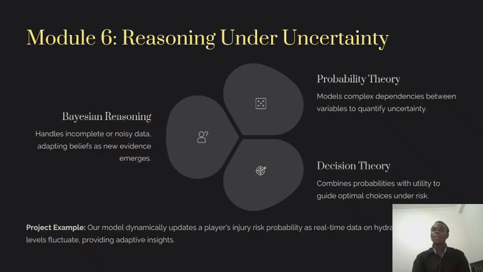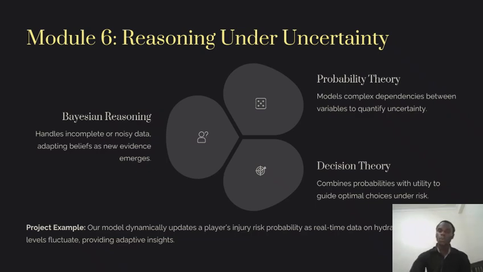It's not very confident, I want to put it like that. So we can use maybe probability theory in our model to handle this. For example, we have Bayesian reasoning, which allows the model to update its own beliefs as new evidence comes in, so with time it keeps on improving. Then we also have utility theory, which allows the model to weigh the desirability of different outcomes. So instead of giving a simple yes or no, our AI can say there is an 80% chance, which in this case is what we want.